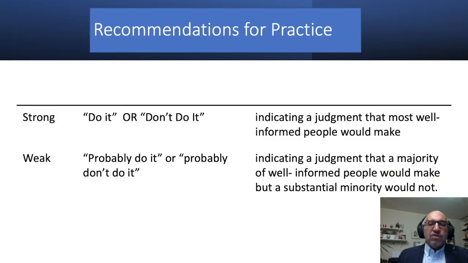Regarding the recommendations for practice, it could be strong, that means do it or don't do it, a judgment that most well-informed people would make. If it is weak, so it's probably do it or probably don't do it, that means the majority of well-informed people would make it, but a substantial minority would not. So when it comes to the general condition, you will say high evidence and strong recommendation, which means it's very strong information, please do it.